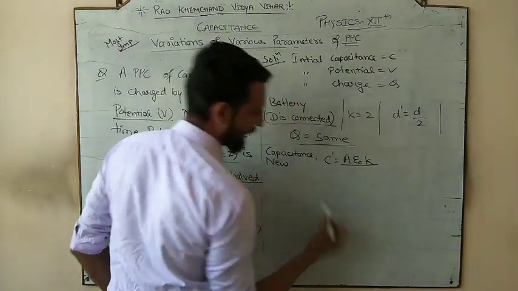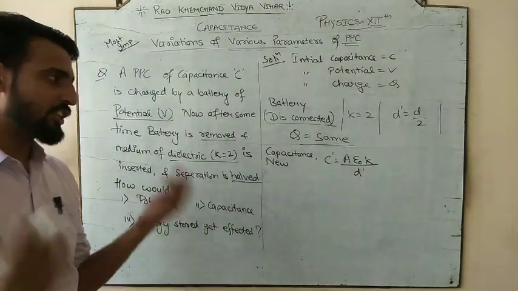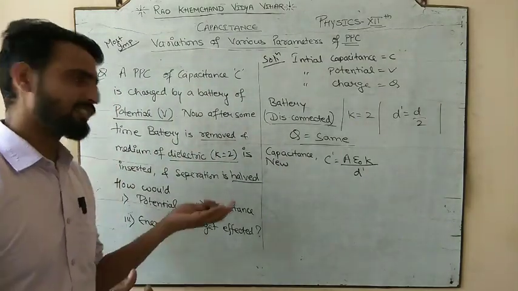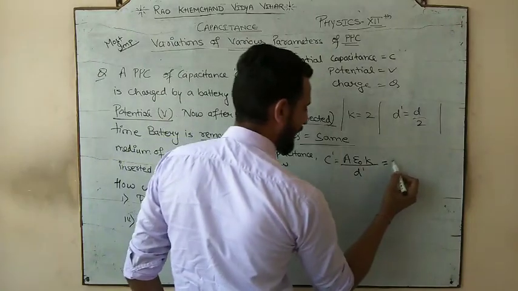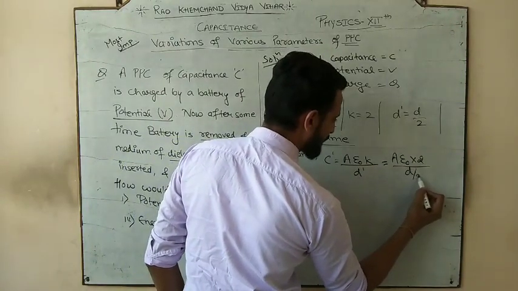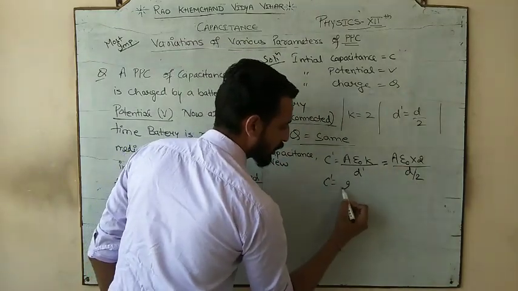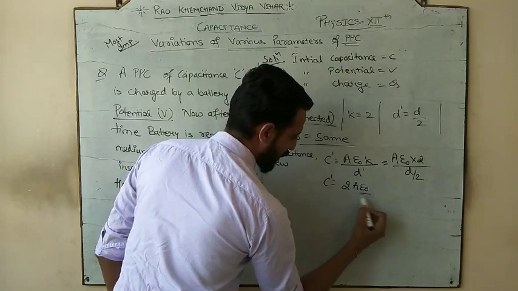Epsilon not is constant, K is not changing, but the separation is being changed. So जो चीजें change हुई हैं वो नहीं कर लीजिए, rest को same रखिए. So it would be A epsilon not over 2. And what was the old separation? D by 2. This 2 will go up. It would be 2 A epsilon not by D.